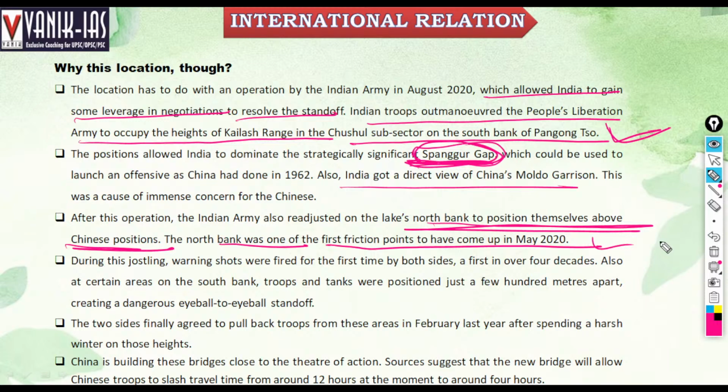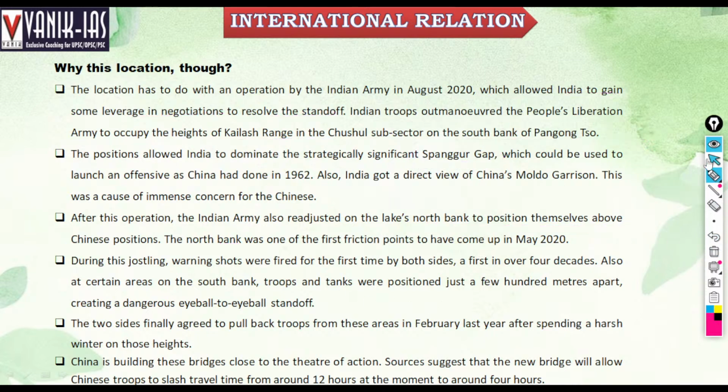But India has dominated the positions after that conflict in 2020, including the strategically important Spanggur Gap. The Spanggur Gap can be useful to launch an offensive, as China did in 1962. Right? Spanggur Gap, remember? Okay.